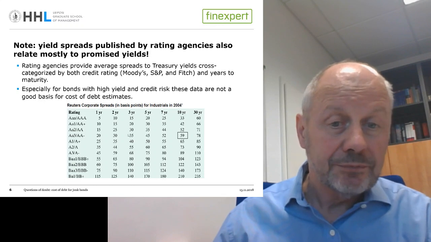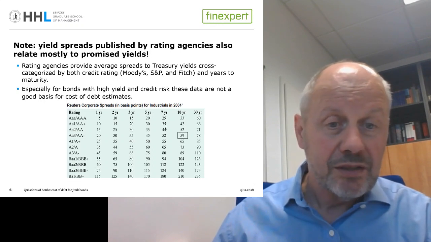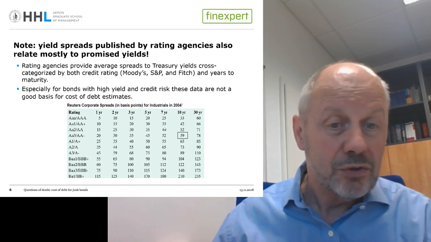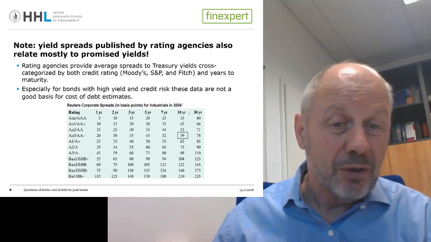Be aware that these spreads are usually also calculated based on promised yields.